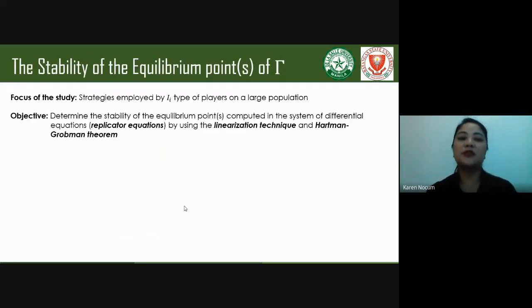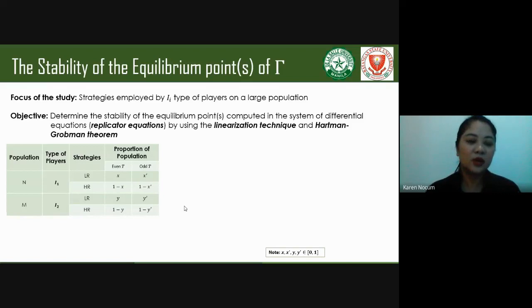In this paper, the focus of the study is on the strategies employed by I sub 1 type of players in a large population. Our aim is to determine the stability of the equilibrium points computed in the system of differential equations by using the linearization technique and the Hartman-Grobman theorem.